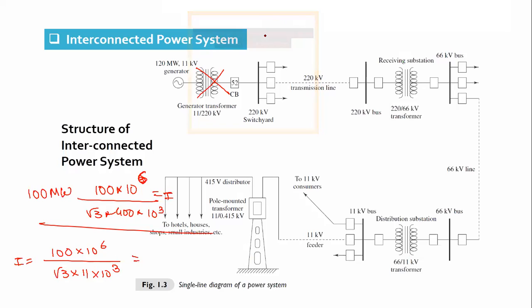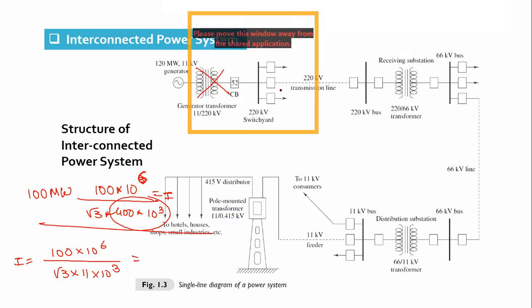I hope now you understand the point that if we increase the voltage, the current to transmit the same power will be quite lower. And hence, it is a 250-kilometer long line, understand. So the current density, current carrying capacity and cross-sectional area of the transmission line conductor will greatly reduce.